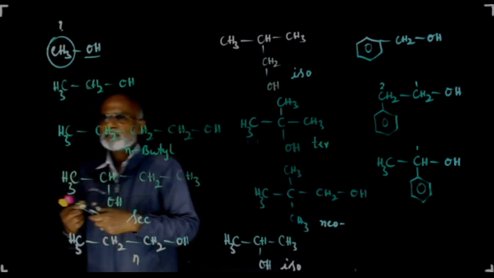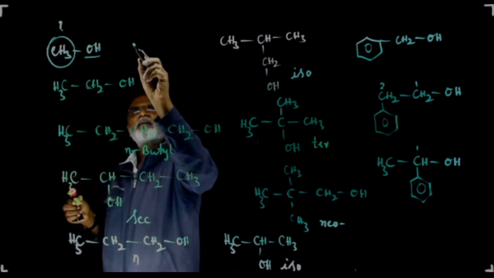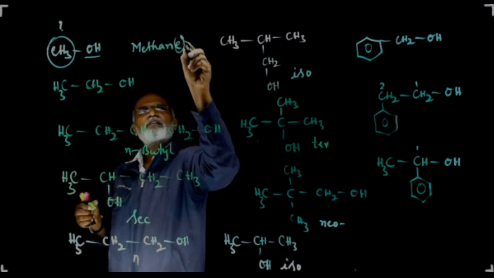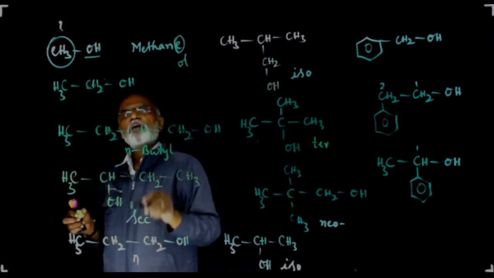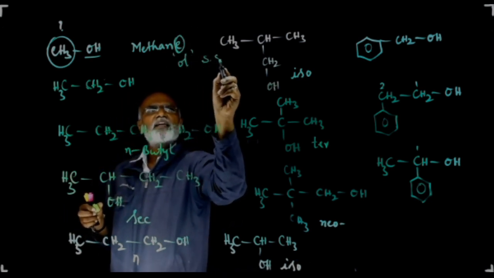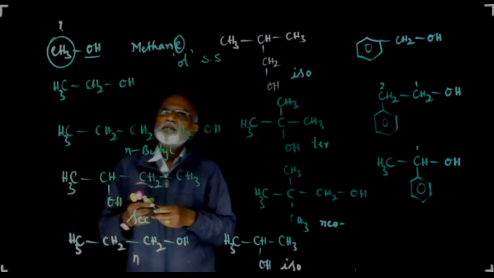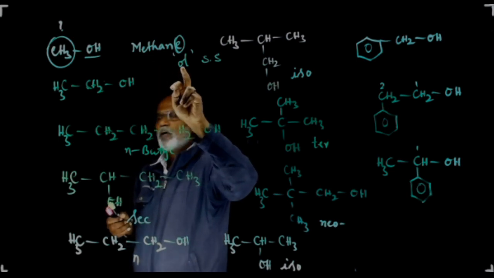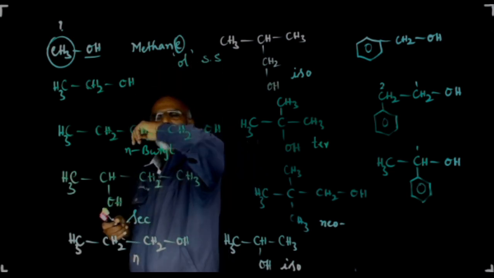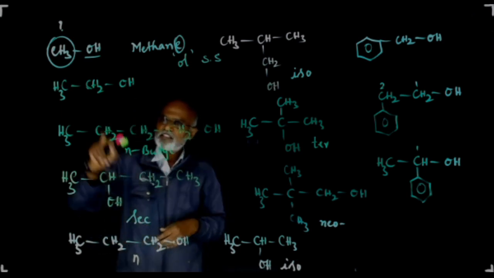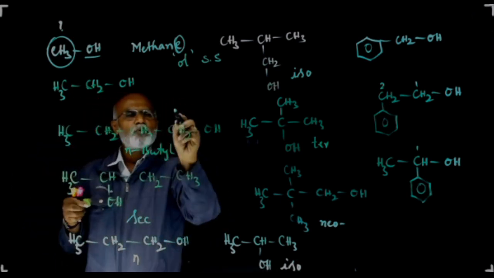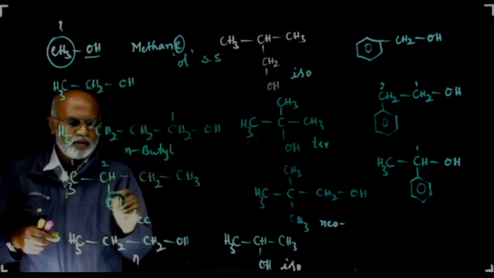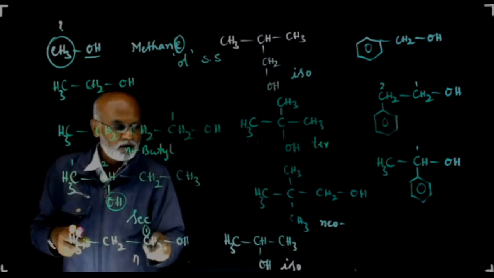So to get the IUPAC name, in the name of the parent alkane, remember methane is the parent, the last letter E is replaced by OL, where OL is the secondary suffix. The IUPAC name of an alcohol is obtained by replacing the last letter E of the parent alkane by OL, where OL is the secondary suffix for alcohol. Then this is methanol, this is ethanol, this is butan-1-ol, this is butan-2-ol, this is your propan-1-ol.